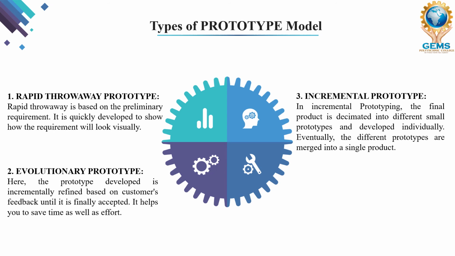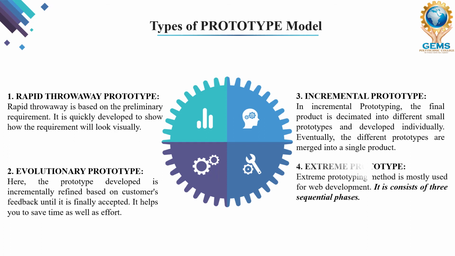Now we have an incremental prototype model. So third is called incremental prototype model. In incremental prototyping, the final product is decimated into different small prototypes and developed individually. So in here, the final project is broken into small prototypes and developed individually, and finally it will be merged to give the single product. So that is called incremental prototype model.